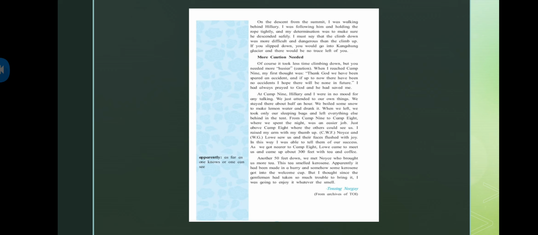We were able to tell them of our success as we got nearer to Camp 8. And like this, we were able to tell them the whole story of our success as we came closer to Camp 8. Lo came to meet us and came up about 300 feet with tea and coffee. So Lo came about 300 feet with tea and coffee. Obviously, given the kind of weather it was, it must have been very chilly, so tea and coffee is all you need, right? So that's what he came with.